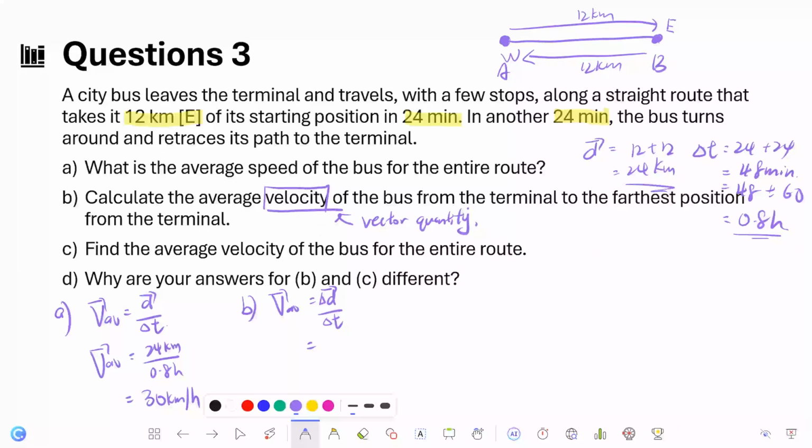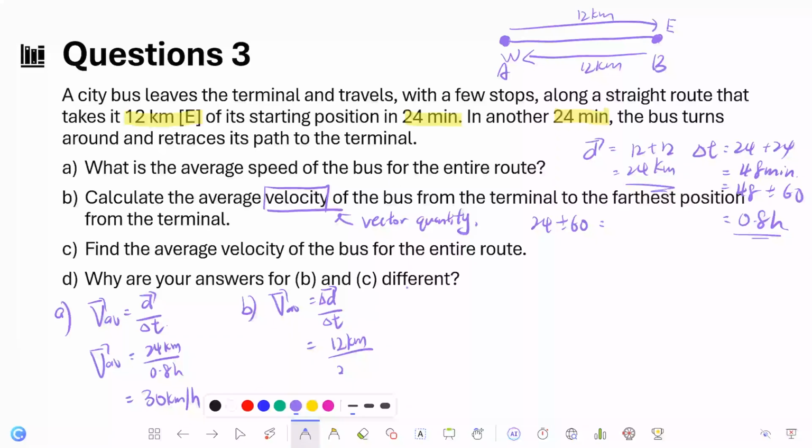Vector quantity means that for this unit we have direction. So the farthest position is from point A to point B, which is 12 km, and how long does it take? 24 minutes. And normally we use minutes in terms of hour, so we divide 24 divided by 60 to find the hour.